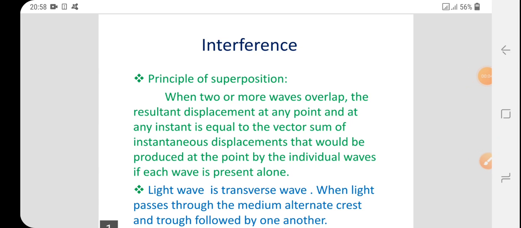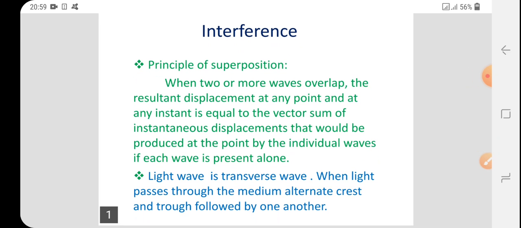Welcome student. We know that light can be propagated in a medium in the form of waves. When waves propagate in a medium, they interact with each other, and when they interact with each other, one effect of light is produced. This effect is called interference of light.